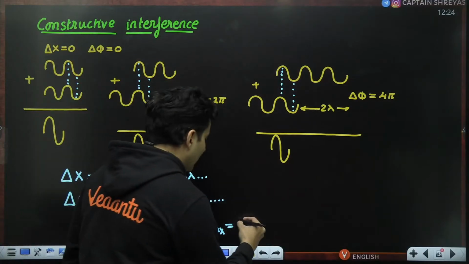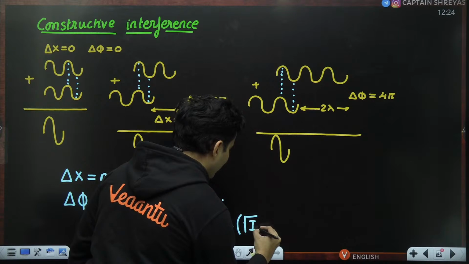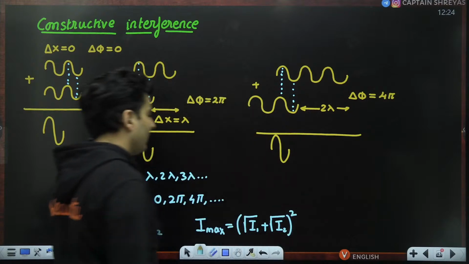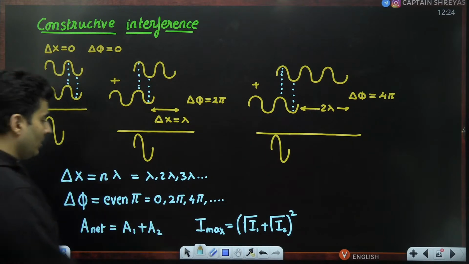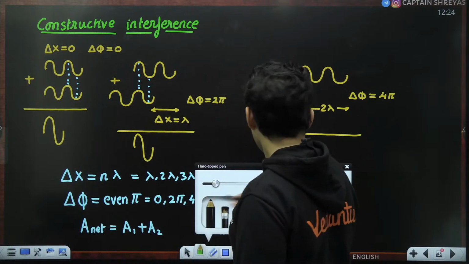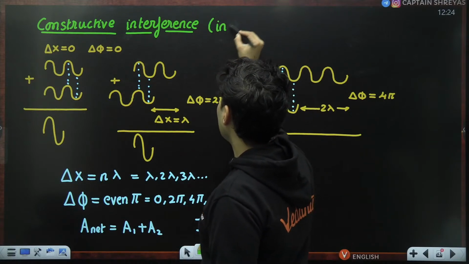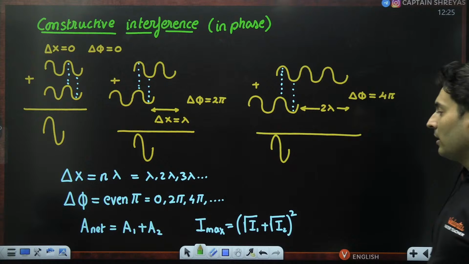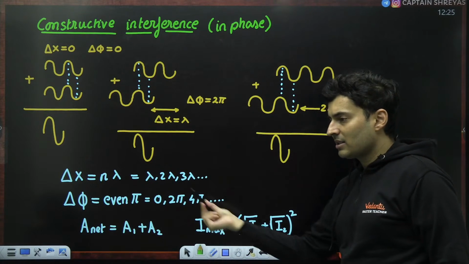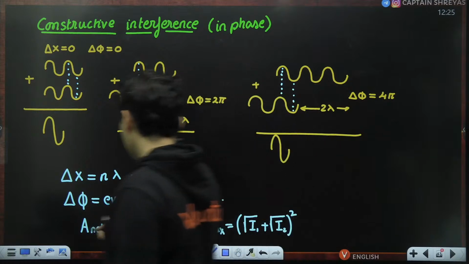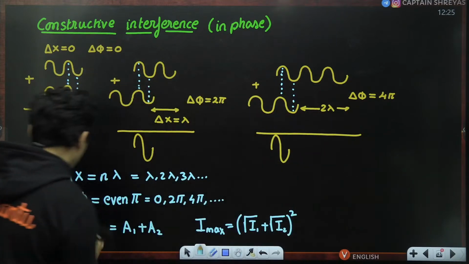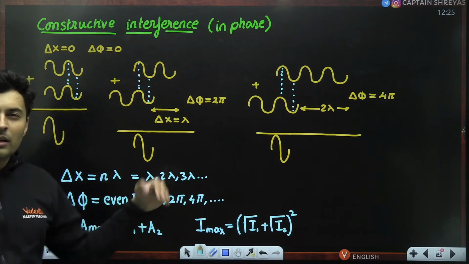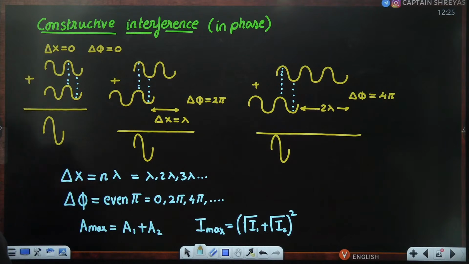So the intensity is maximum, and it will be root of the first wave's intensity plus root of the second wave's intensity, whole square. That is what the intensity is going to be. Constructive interference happens when the waves are in phase. That's when you will get maximum intensity, constructive interference, maximum amplitude. This is not just any amplitude. This is the maximum amplitude that you can get of the waves which are interfering. Are you reminded of it, everyone?